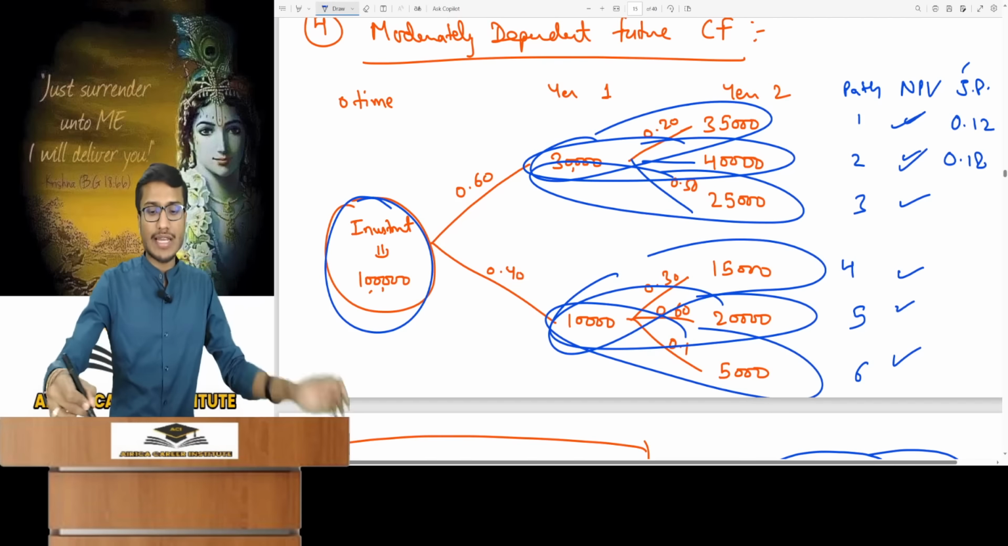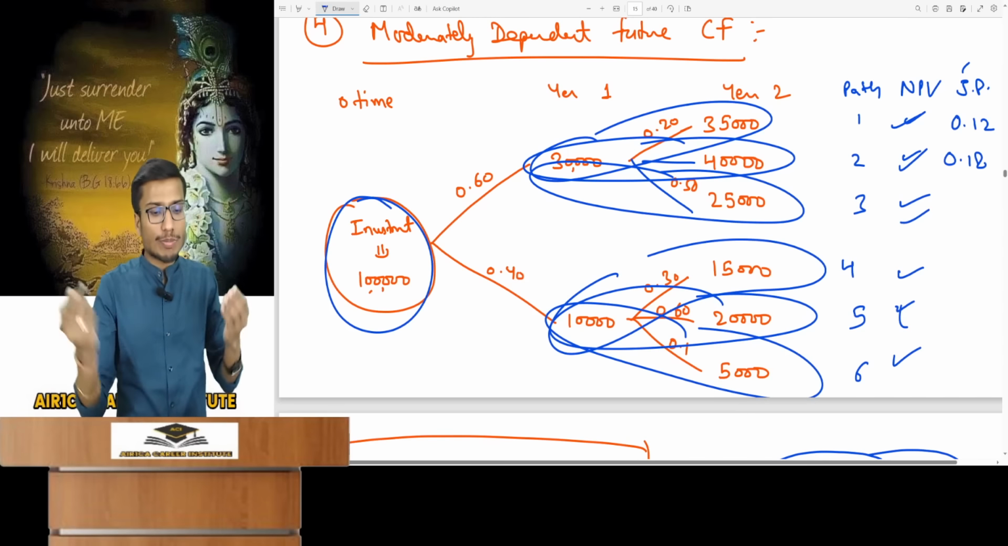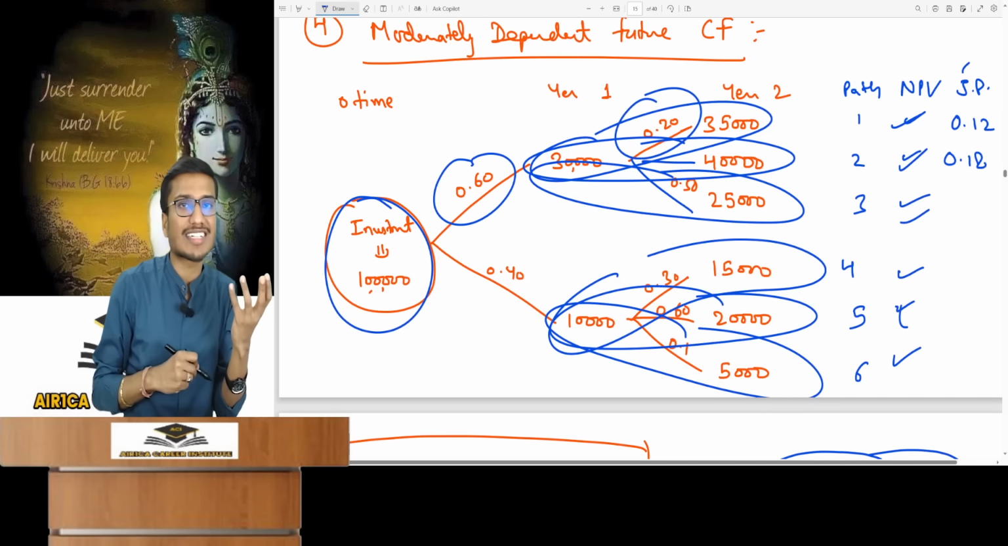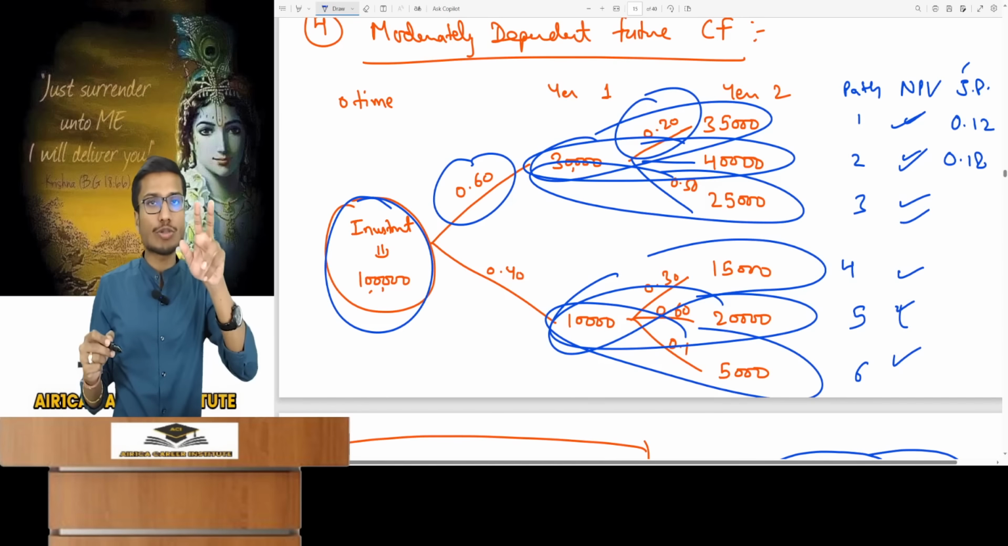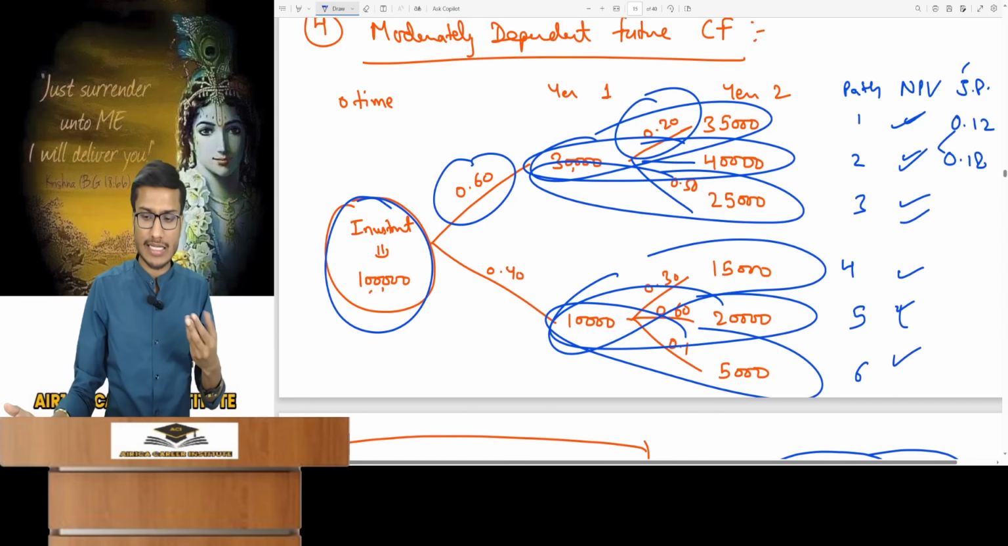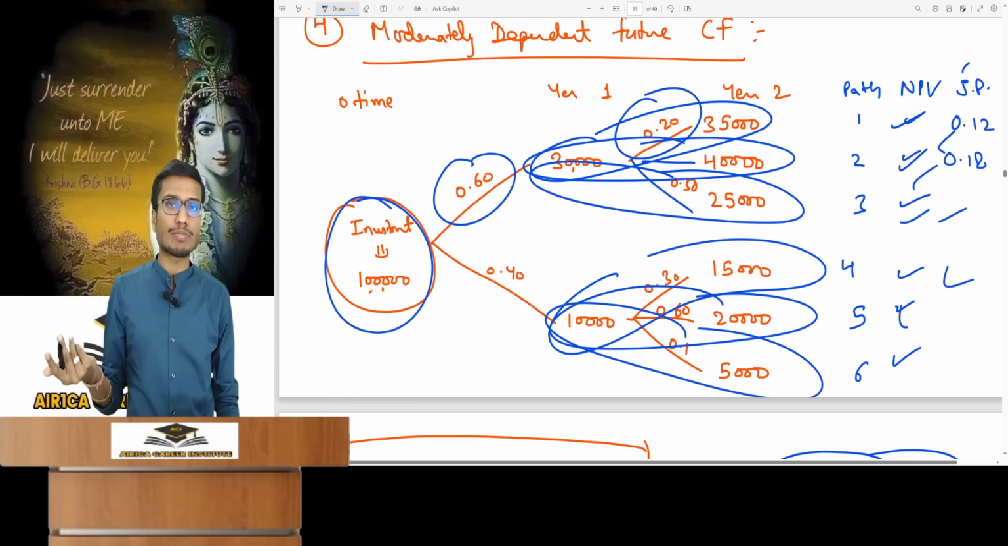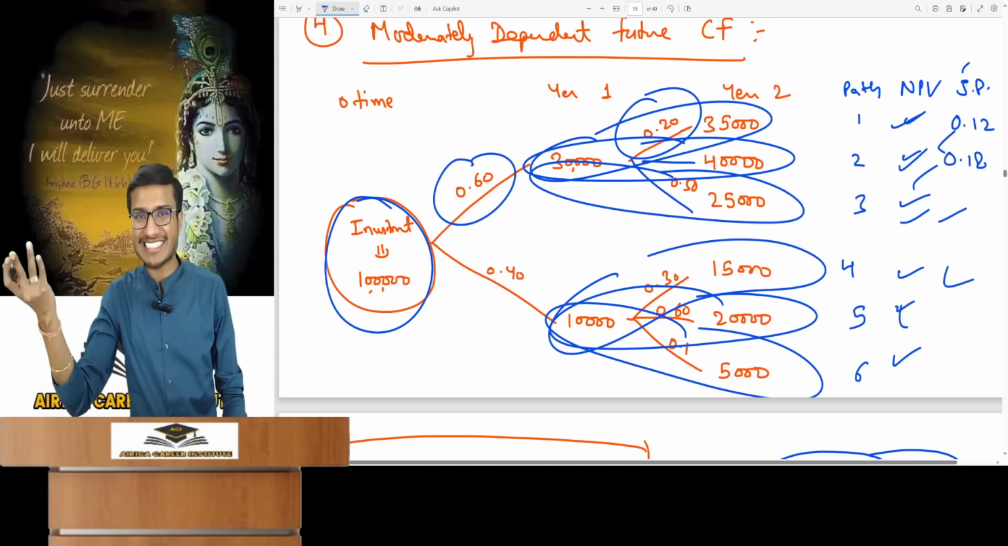Then calculate the NPV for each path. Each path has a joint probability: 60% chance of 30,000, 20% chance of 35,000. 0.6 into 0.2 gives the joint probability. Its calculation, though not in the syllabus, will be useful. Once joint probability and NPV are found per path, the rest is identical.